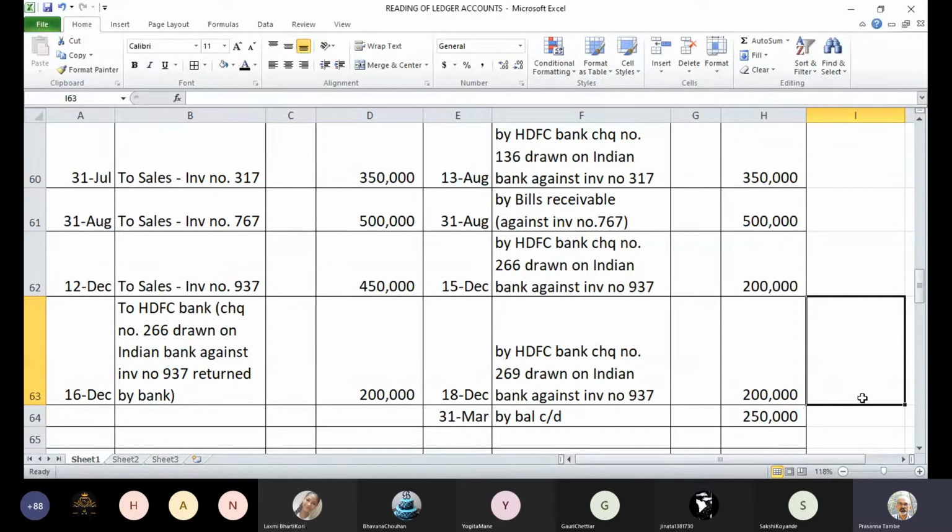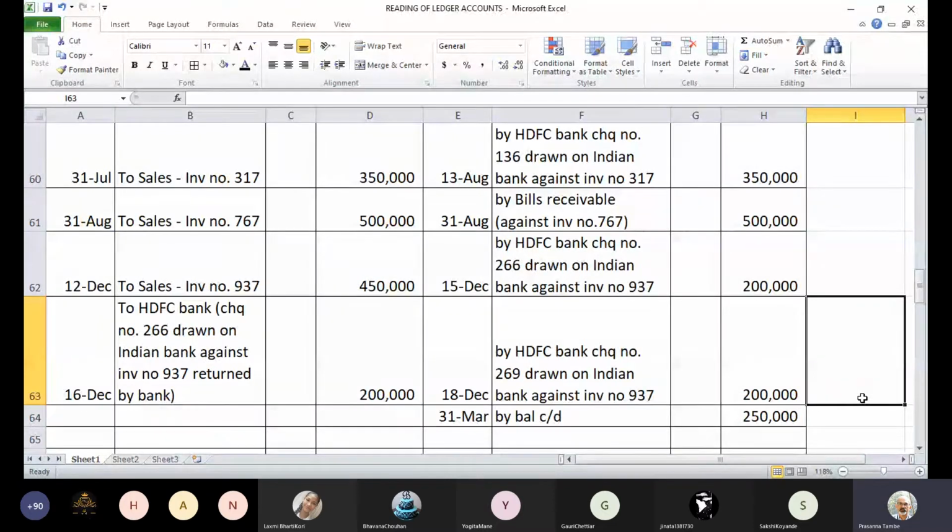And then subsequently what happened? Since the check was bounced, Ajay gave you another check. This check was possibly cancelled and you got another check, check number 269, which was drawn on Indian Bank against invoice number 937. So he gave you a fresh check which you have deposited on 18th of December for 2 lakhs rupees. And then there were no further transactions. But on 31st March, you still have balance due from Ajay, which is 2.5 lakhs.